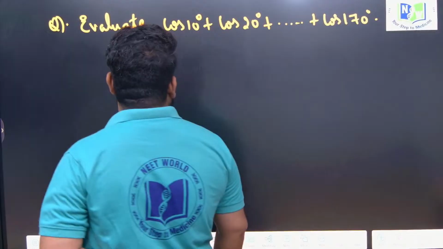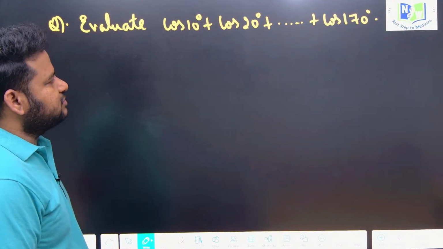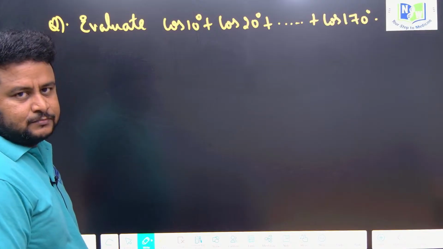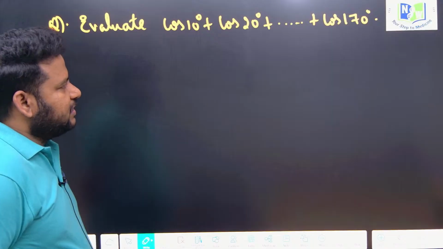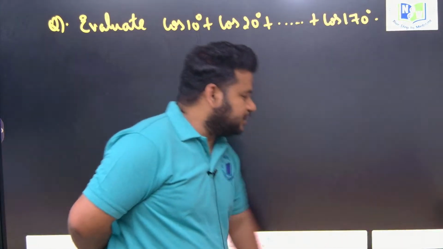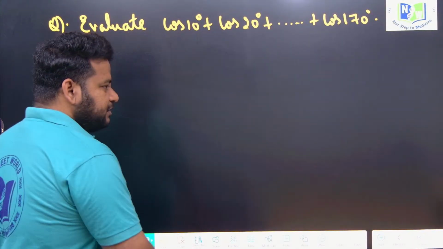So there is a question that is given here. They are saying cos 10 degree plus cos 20 degree plus up to cos 170 degree is equal to what? They are asking for the value of this. Looks like a difficult question, but it is a pretty ordinary question if you know this concept of pi by 2 into odd multiple and pi by 2 into even multiple. So see here what they have given us.